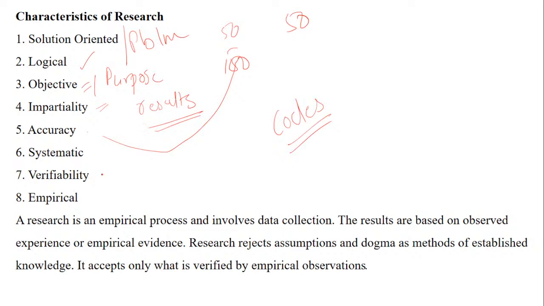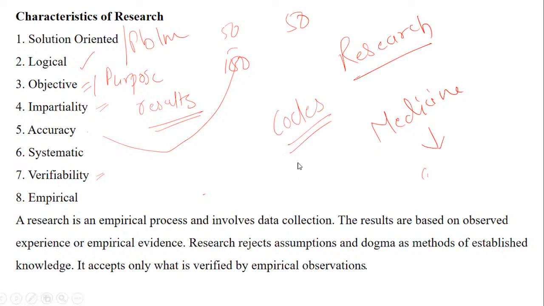Verifiability. I mean to say, for example, let us take that I have done a research, and I have come up with a medicine. And I have said that this medicine is used for curing so and so disease. Now this medicine, maybe it is not verified.